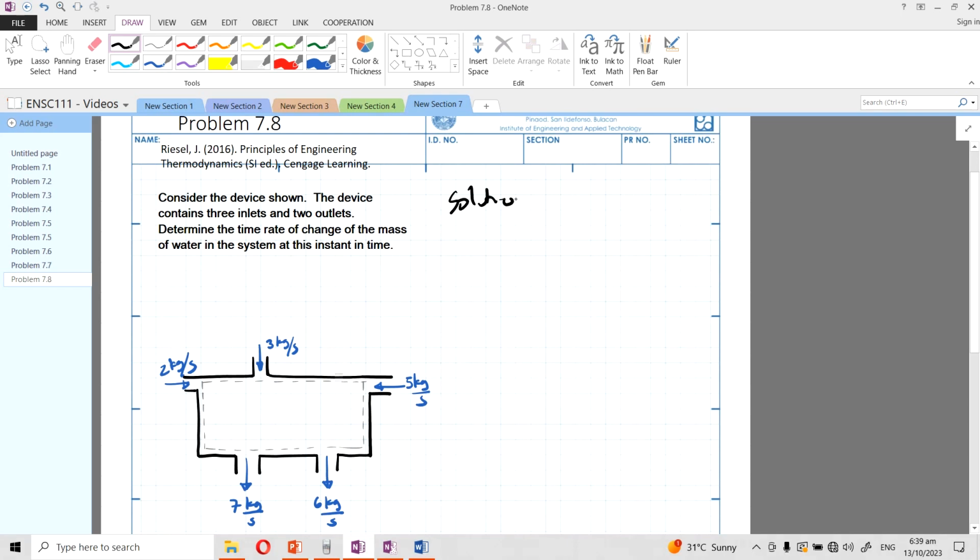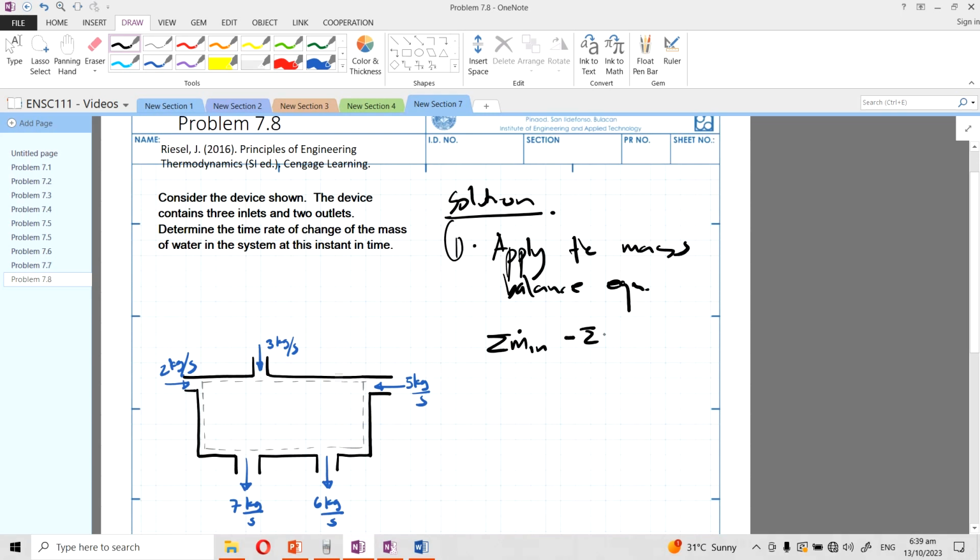So for the solution, first apply the mass balance equation. So the summation of the mass going in minus the summation of the mass going out is equal to the rate of change of mass in the system.